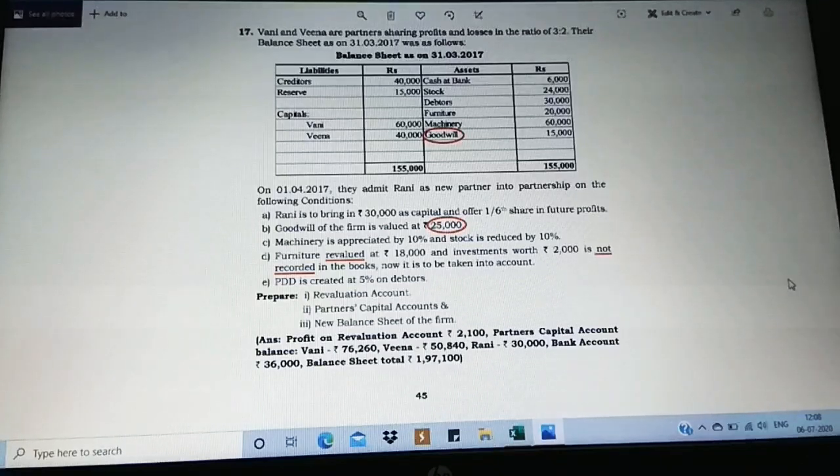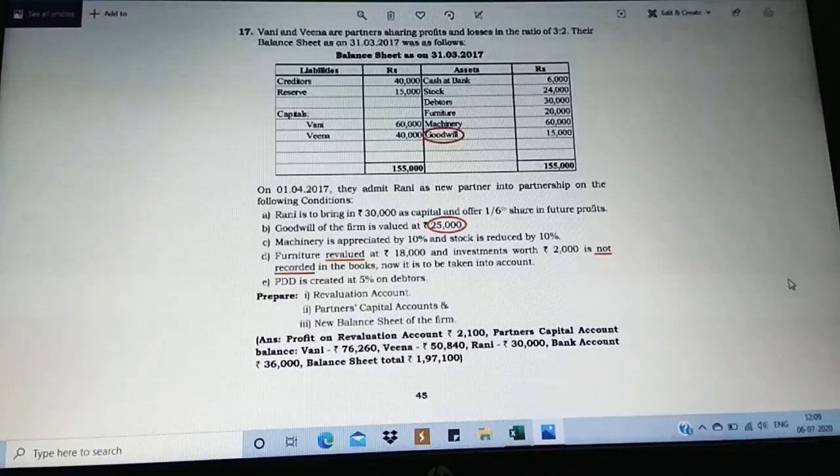There is no other additional adjustment, just a small change which affects only goodwill. You're concentrating only on the goodwill, nothing else apart from that. Everything is going to be the same steps in case of revaluation, partners' capital account, cash account, balance sheet. Only goodwill will get affected, a small change.